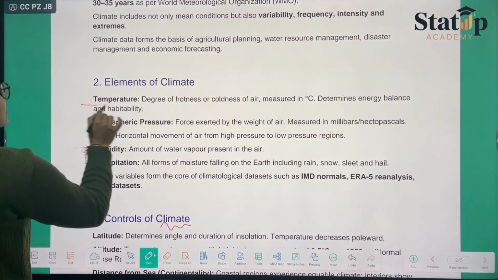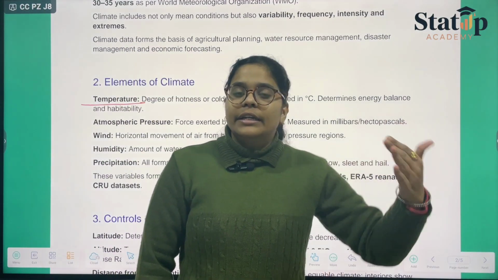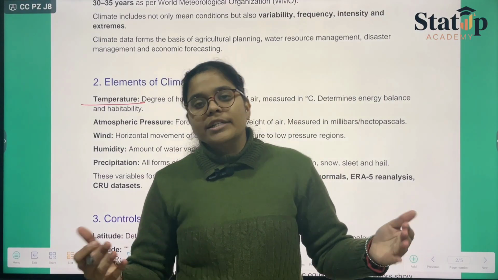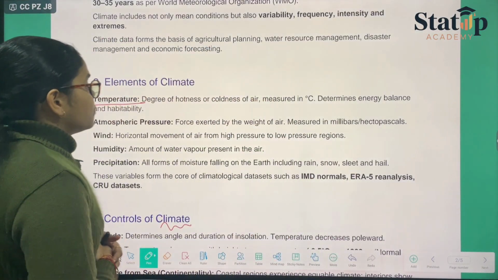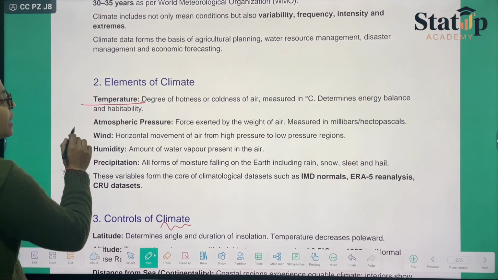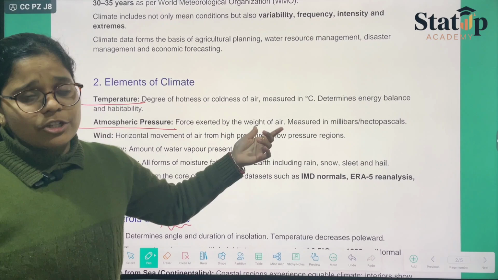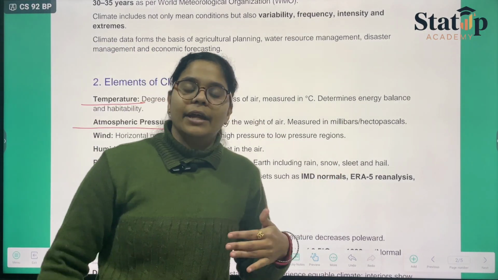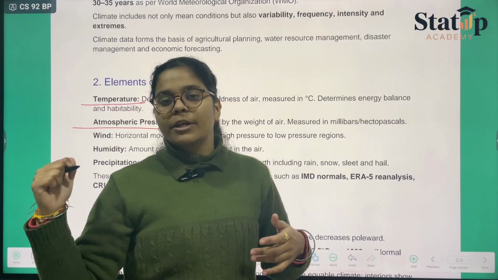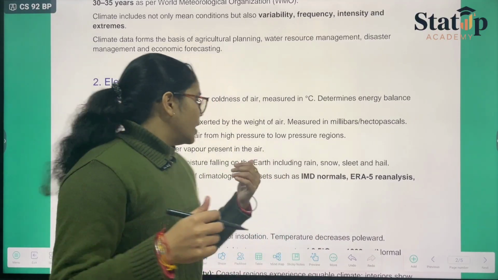First of all, the factor is temperature. Temperature is nothing but the degree of hotness or coldness, and it is usually measured by a thermometer. Next we have atmospheric pressure. As you all know, pressure is nothing but the force exerted by the air, because we are talking about atmospheric pressure. So the force exerted by the air is known as atmospheric pressure.